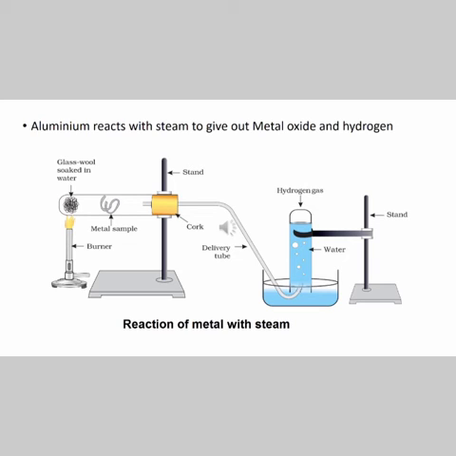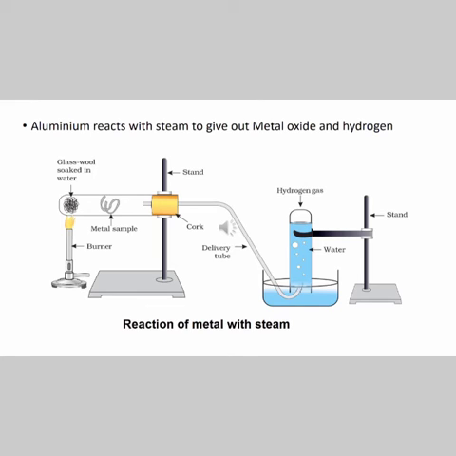So what happens in this experiment? Let us see. We are allowing aluminium to react with steam. So water is taken in a steam form, right? I have shown you that glass wool is soaked in water. You can see it on the left side of your picture.